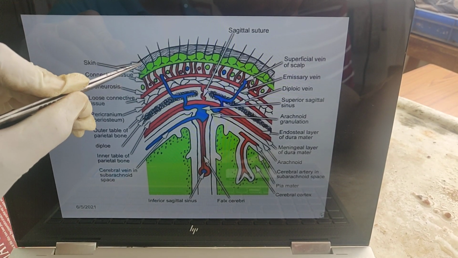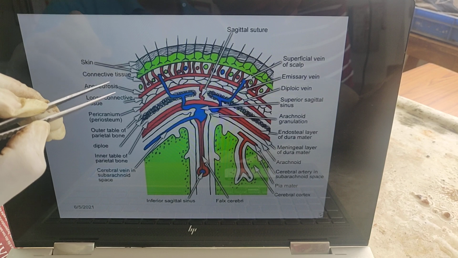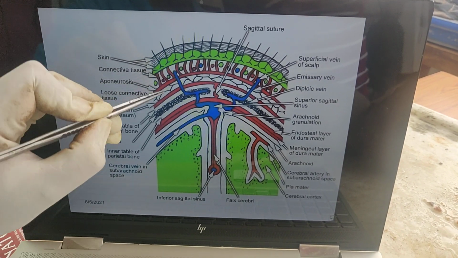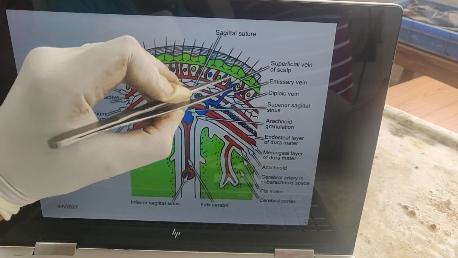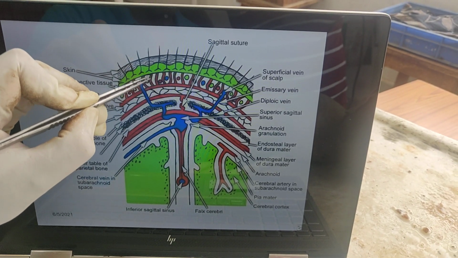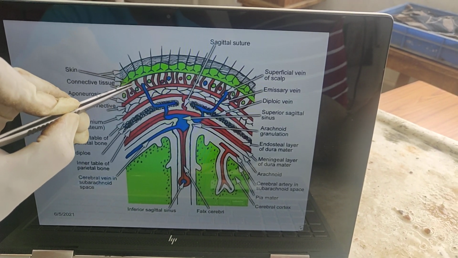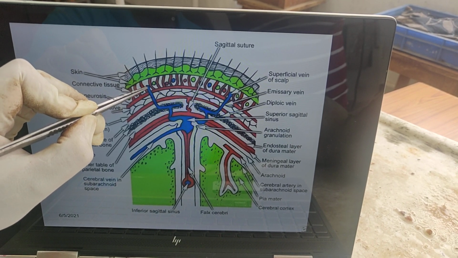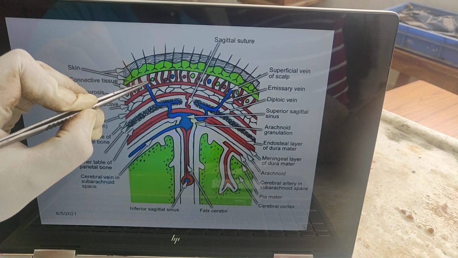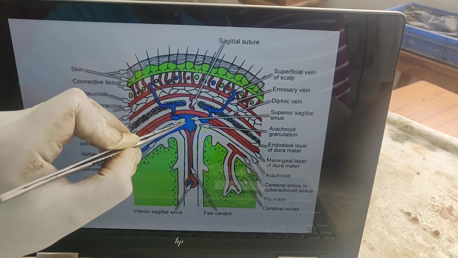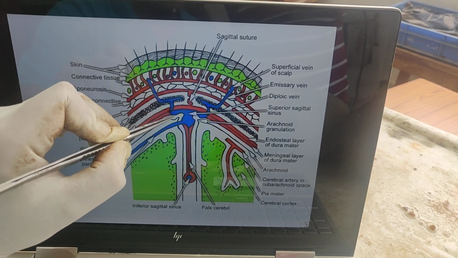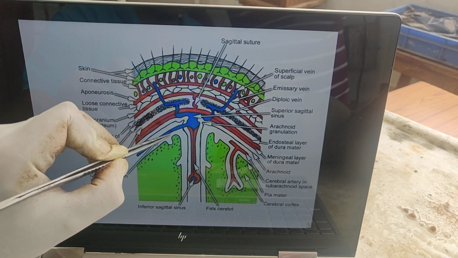Here you can see this is the first layer, the skin, and this red one is the second layer of the scalp, divided by the red color, which is the fibrous septa. And here you can see this blue color is a vein. This second layer vein is connecting to the fourth layer, and the fourth layer connects through the emissary vein, which connects intracranially.